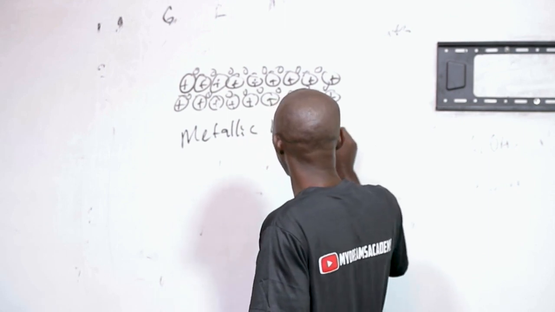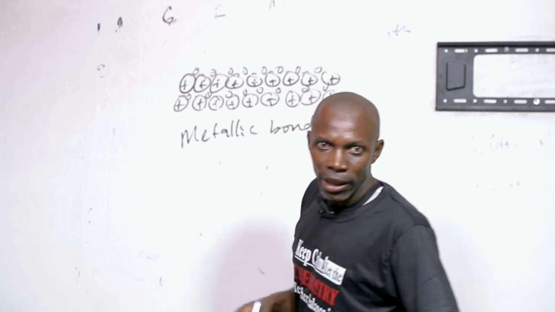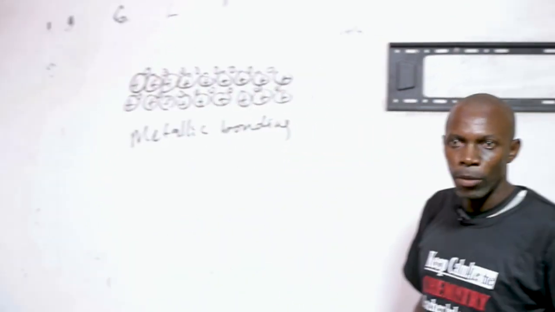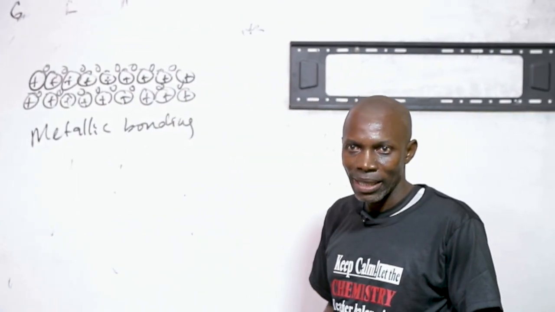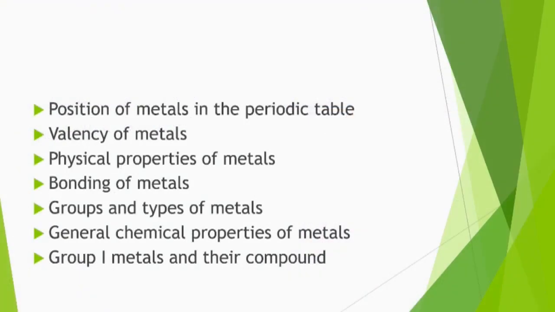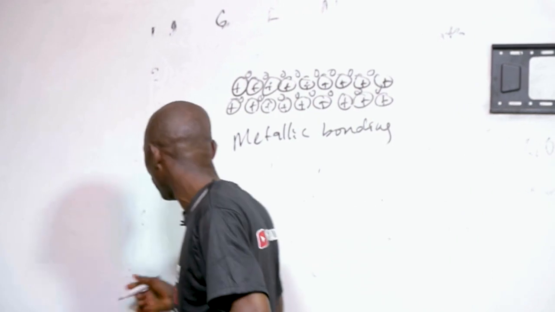Other things we are going to see later is the chemical properties of metals. In the chemical properties of metals, we are going to discuss many things, which I'm going to list out for now.